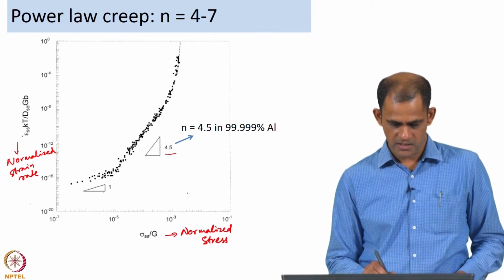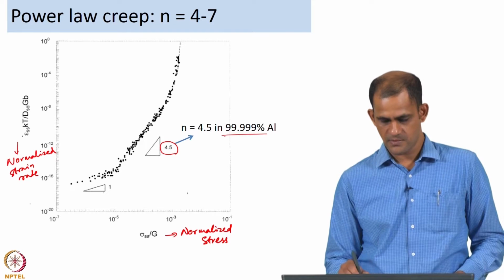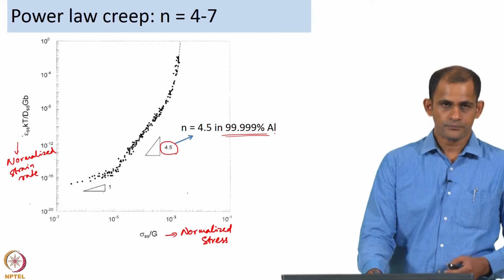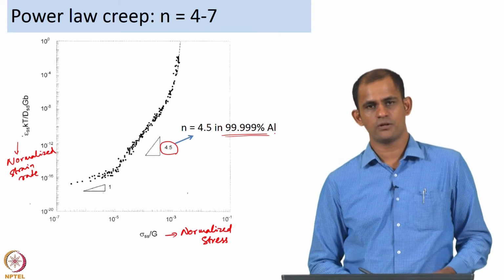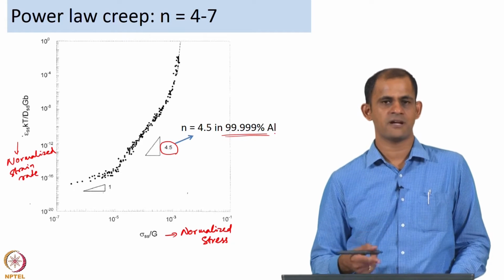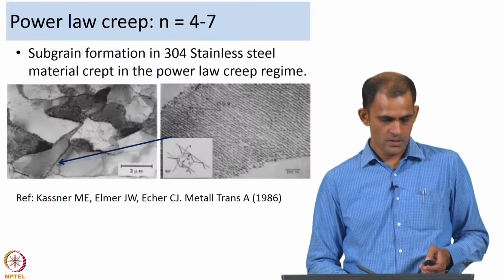Here you see n is equal to 4.5. This has been observed in aluminum of very high purity. So, this is a validation of the derivation that Wiertman carried out to arrive at the power law creep equation.